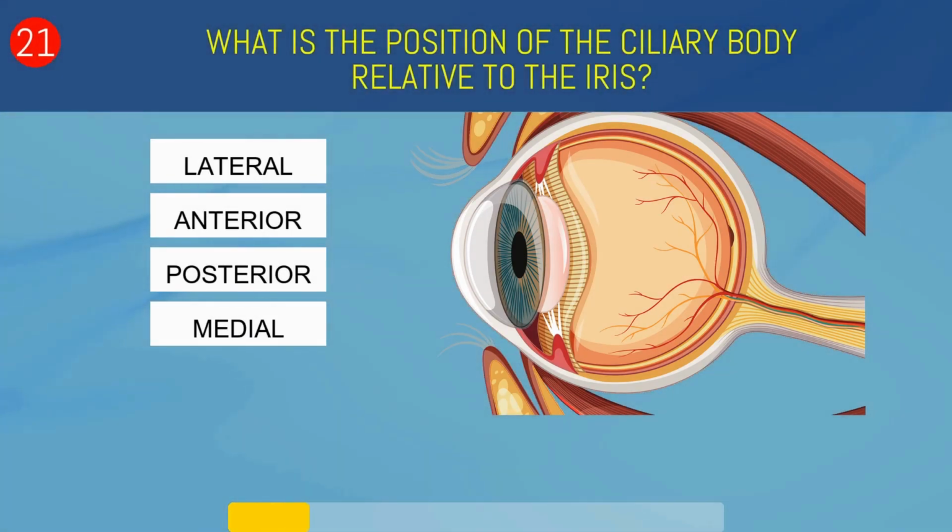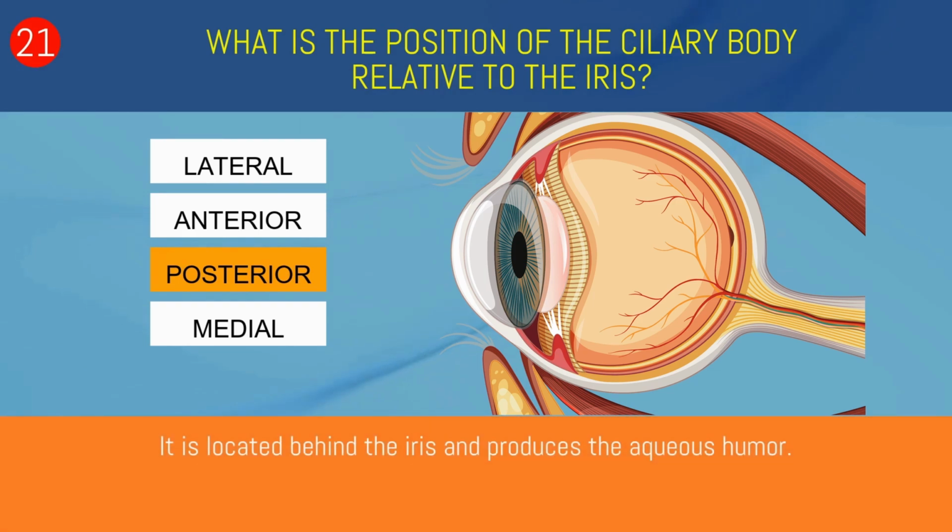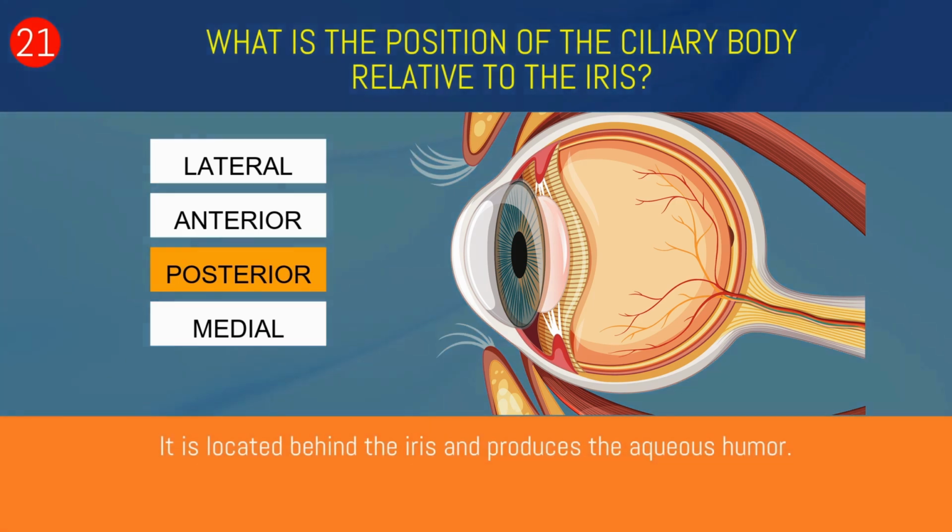What is the position of the ciliary body relative to the iris? Lateral, anterior, posterior, or medial? Posterior. It is located behind the iris and produces the aqueous humor.